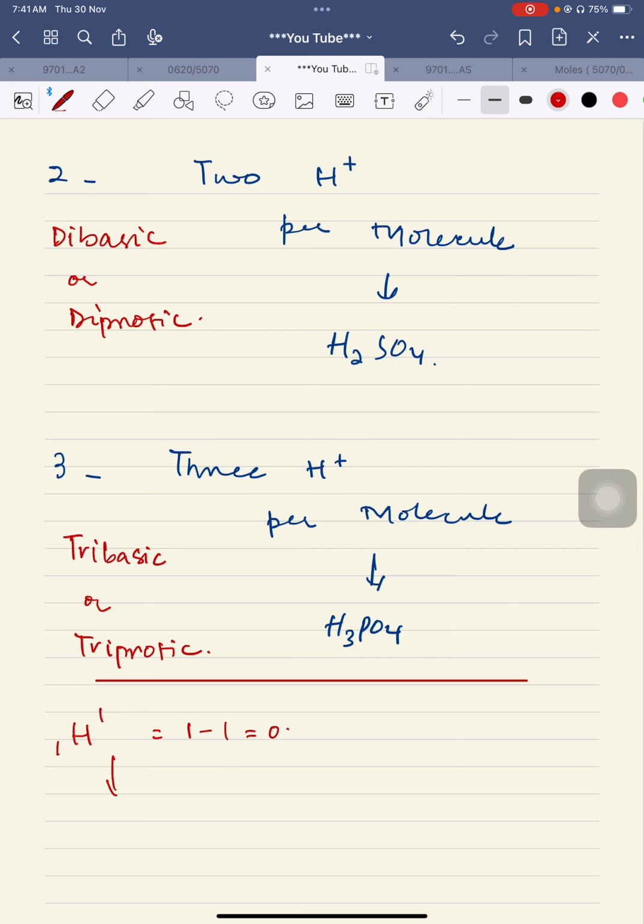When it loses one electron, what will it become? It will become a proton. So the hydrogen ion is called a proton as well, because it is left with one proton only after loss of that one electron.